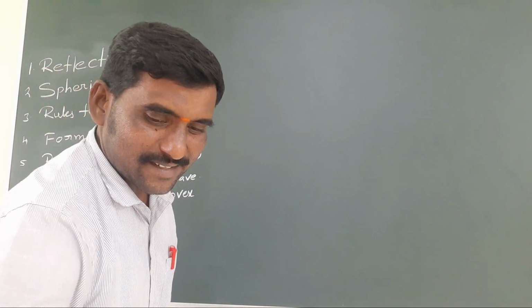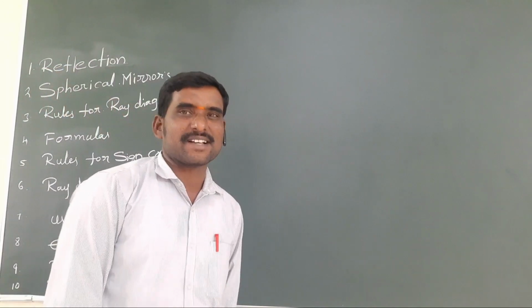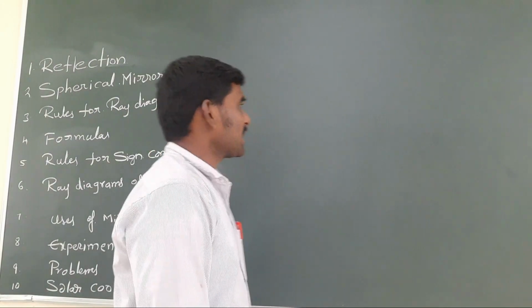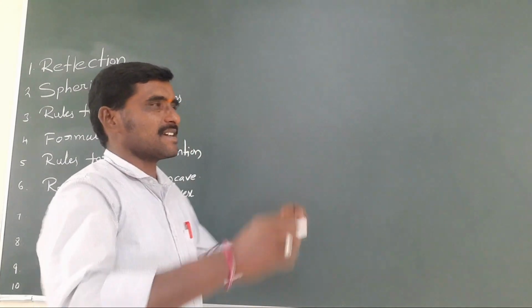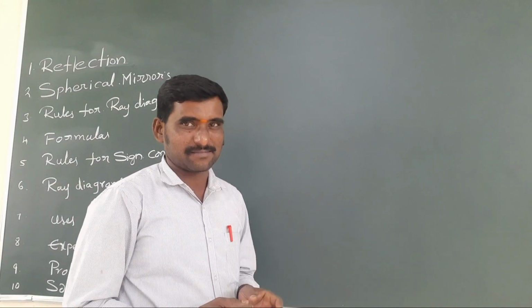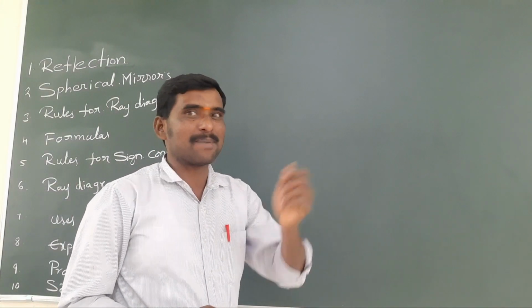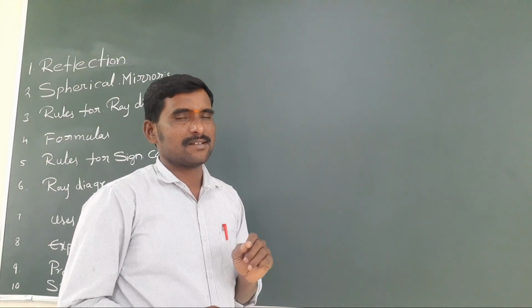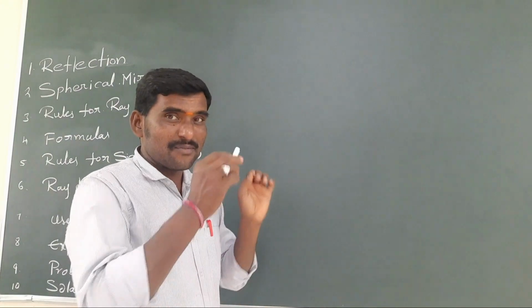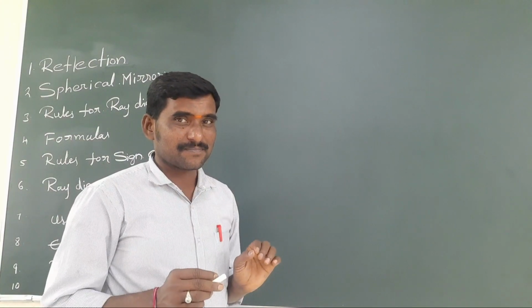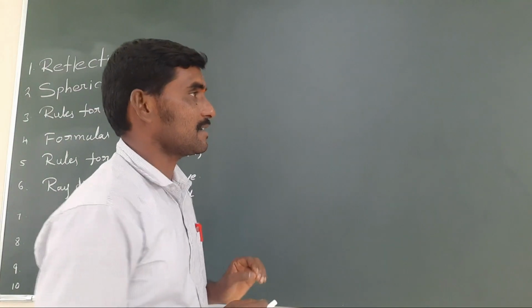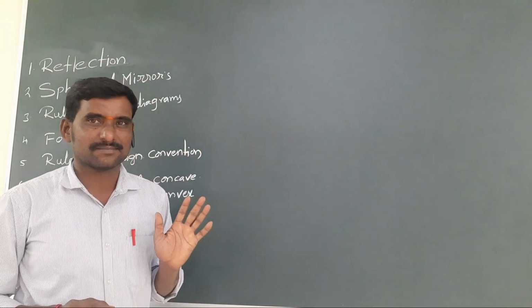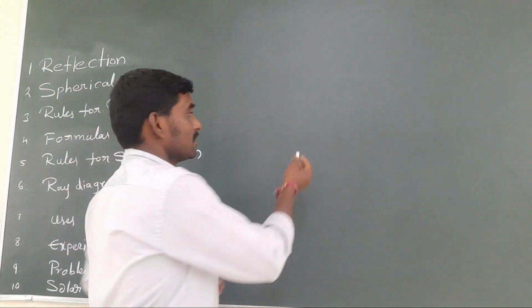So, first, what is reflection? Reflection means the bouncing back of light rays. Where will reflection happen? Everywhere reflection will happen. On every surface, reflection can occur. Without the reflection property, we can't see anything in the world. That is the most important thing.